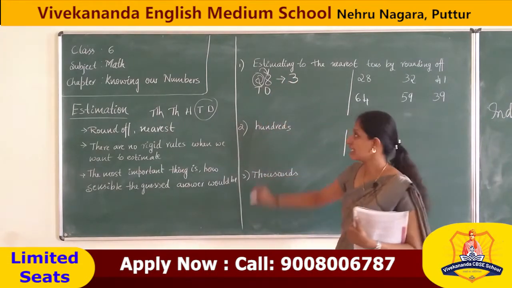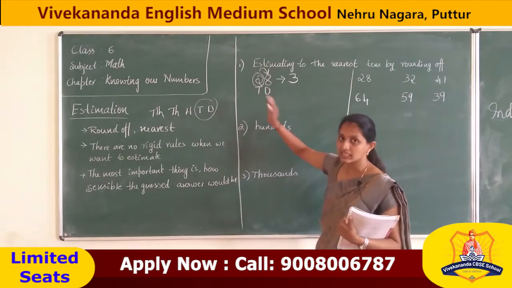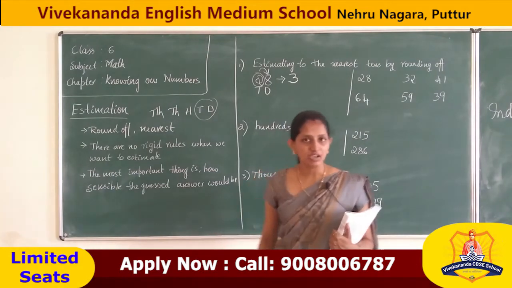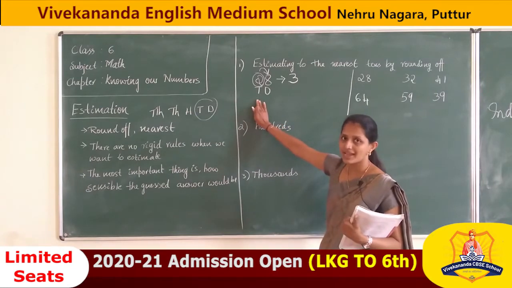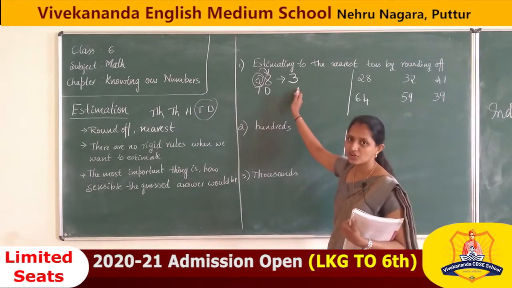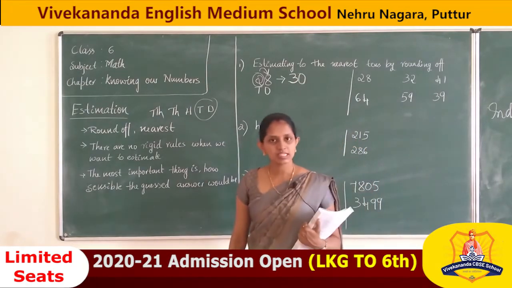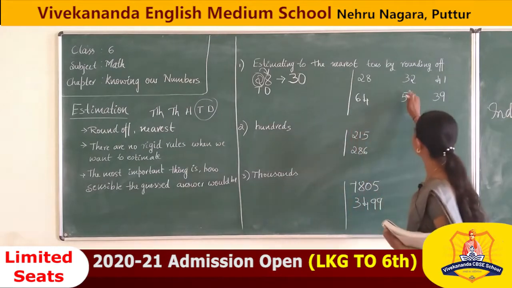Then the rest of the numbers are 0. Understood?